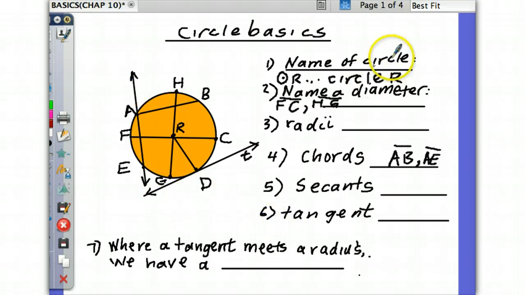All right, let's go back to the radii. That's the plural for radius. Kayla, could you name me a radius of this circle? RD. Yes, from the center to the circle, that's going to be a radius. There are many others. How about you, Matt? Can you name me another radius?